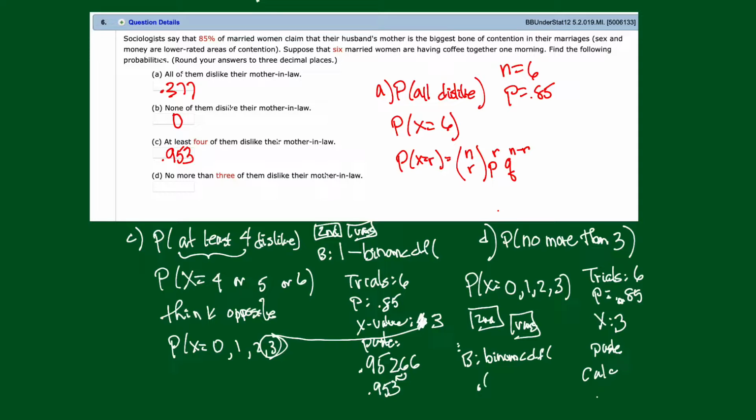And I'm getting 0.04733. So 0.047. All right, it's 0.047. And if I look at what I have here, the 0.047 and this 0.953, they add up pretty close to 1 because they're opposite events. So I'm going to claim this is 0.047. And I think that finishes section 5.2.